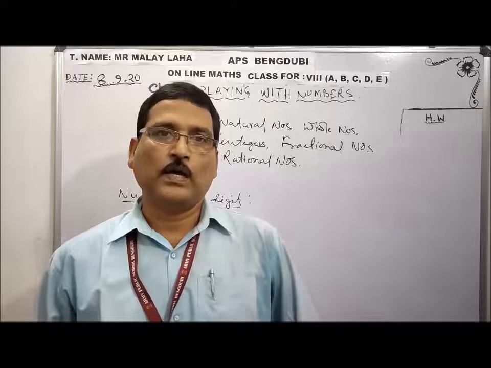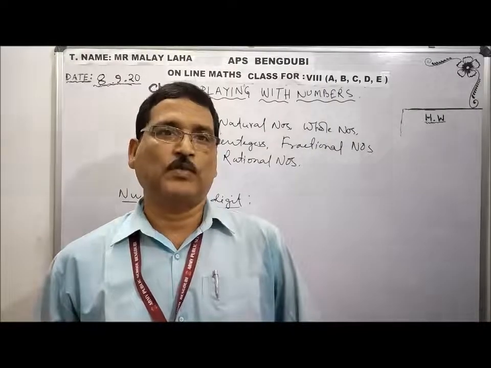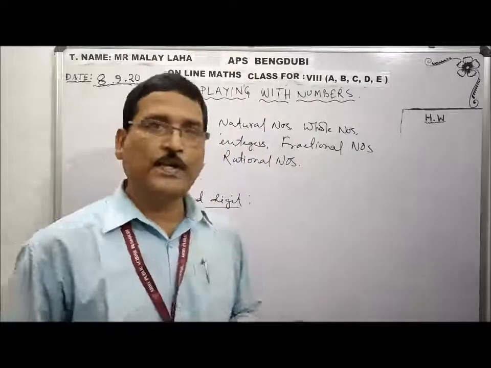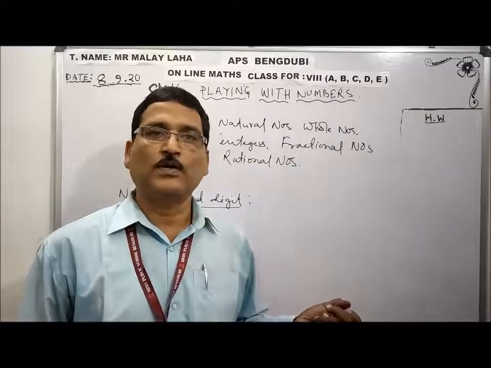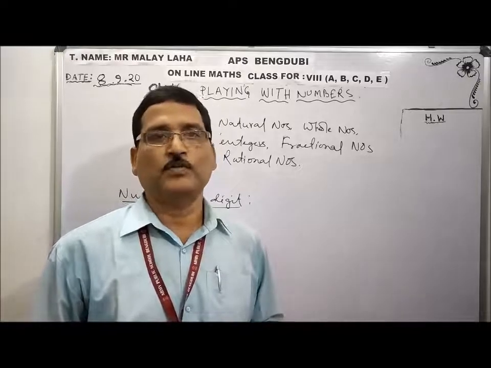Okay. So along with 0, if some other natural digit is there, then it will form a number.